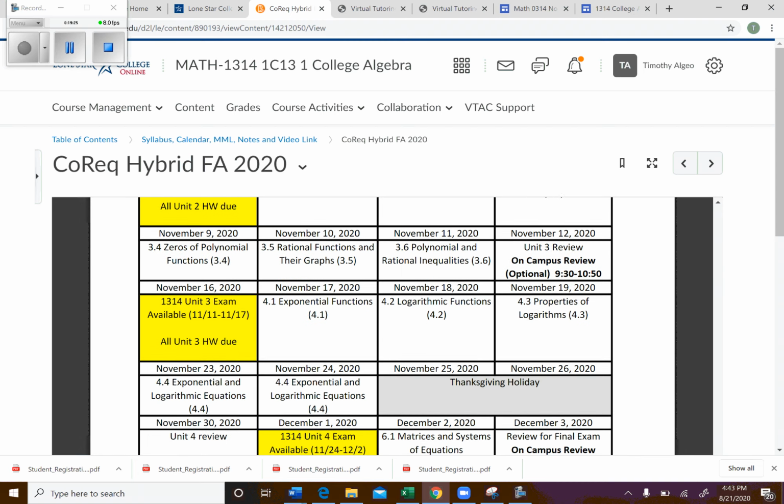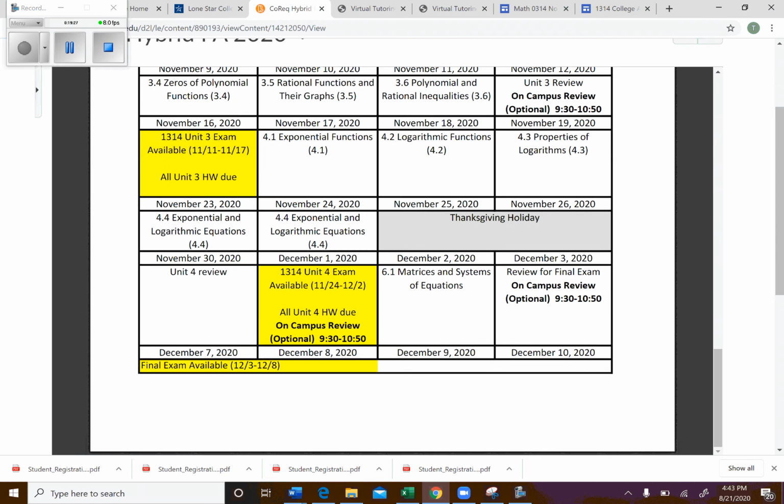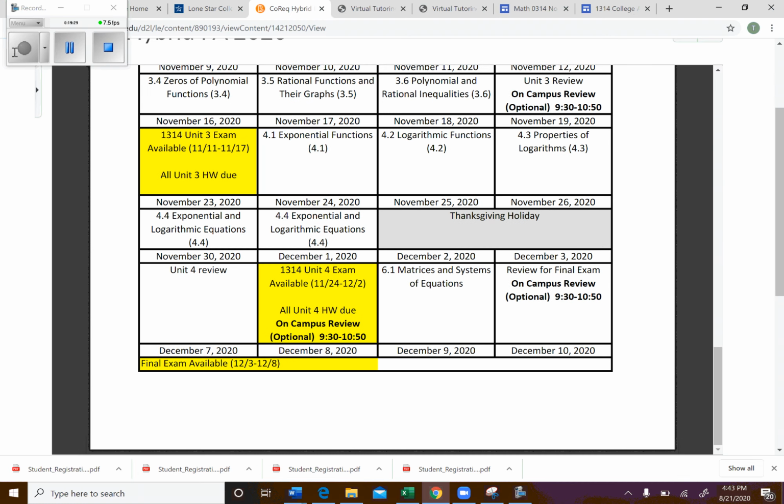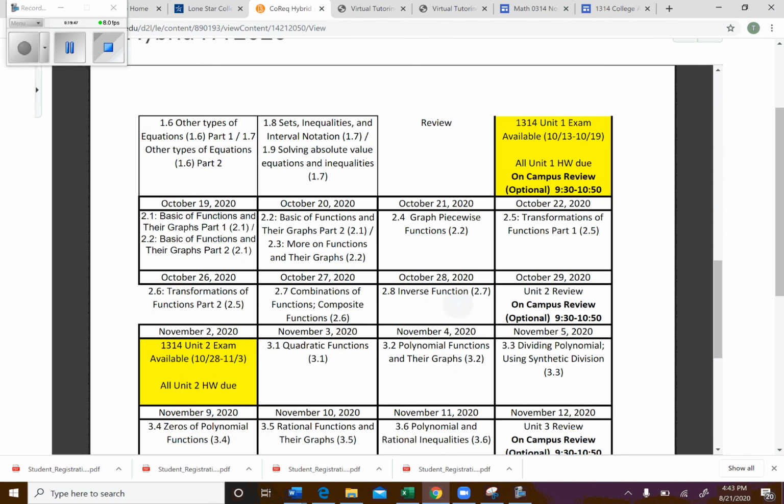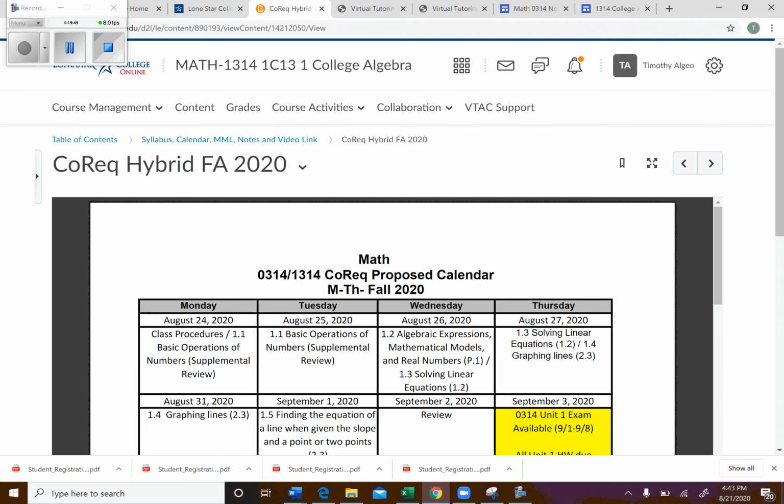So as we go through here, let's see, our last exam is on December 1st, okay? And then we have our final exam the following week right there. And then once again, you have a window right here from December 3rd to December 8th to take that final exam. So anyways, kind of look through the calendar. If you have questions, don't hesitate to contact me and ask any questions you have.